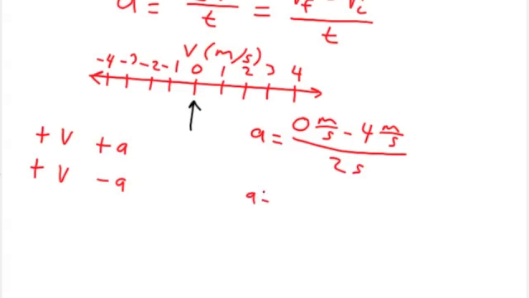So the acceleration in this case is, notice this time the change in velocity is negative. Negative 4 meters per second in 2 seconds would be what kind of acceleration, y'all? Negative 2 meters per second squared. Very good. So positive velocity, negative acceleration means going forwards, slowing down. The first scenario, positive velocity, positive acceleration, means going forwards, speeding up. The second example, positive velocity, negative acceleration, means going forwards and slowing down.